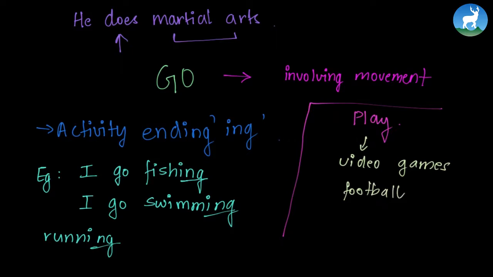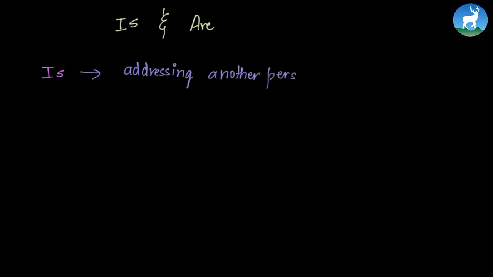Now we will move forward towards looking at the use of is and are in a sentence. Now, is indicates somebody else. It addresses somebody else. Addressing another person. We never say I is playing because we are addressing ourselves when we say I. But we say he is playing because we are addressing him, someone else.